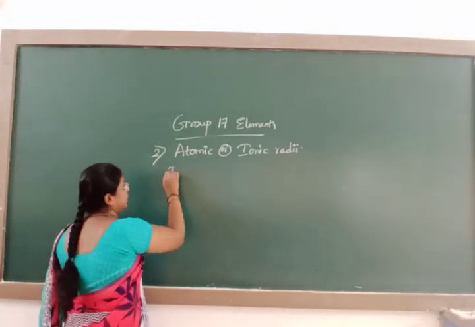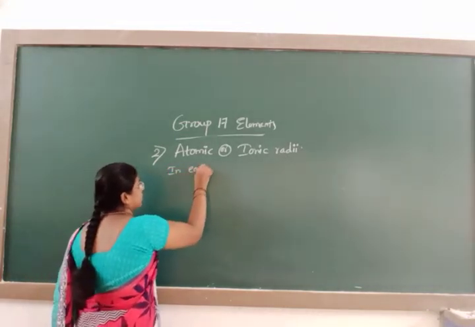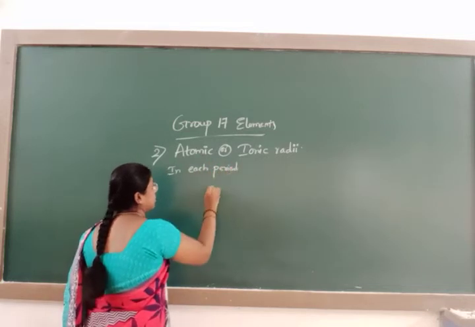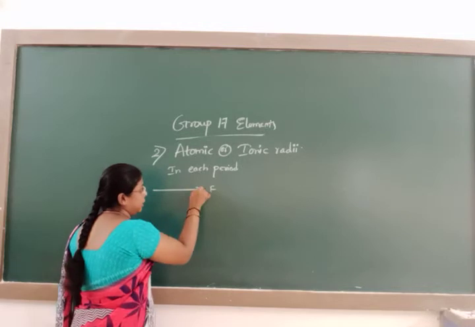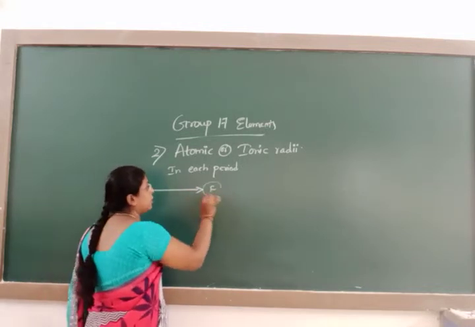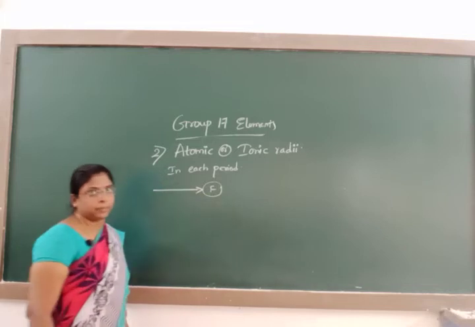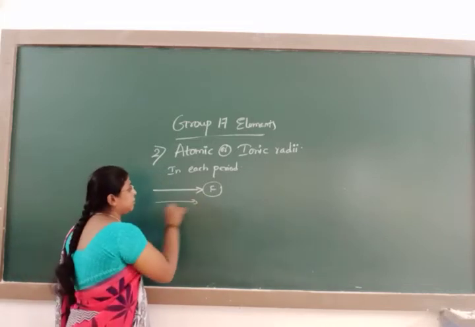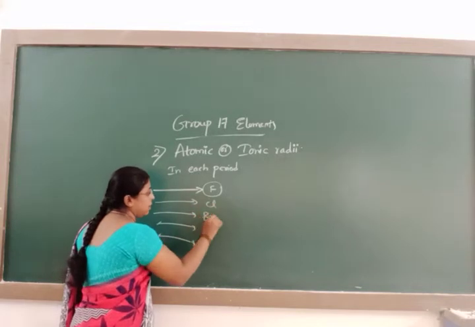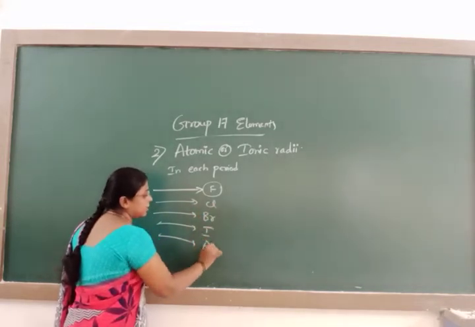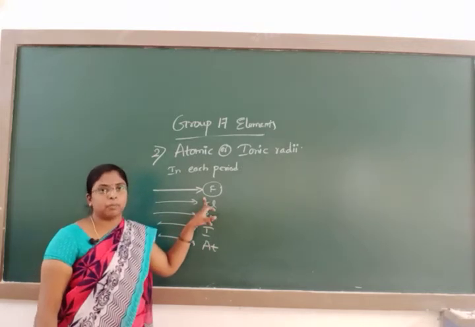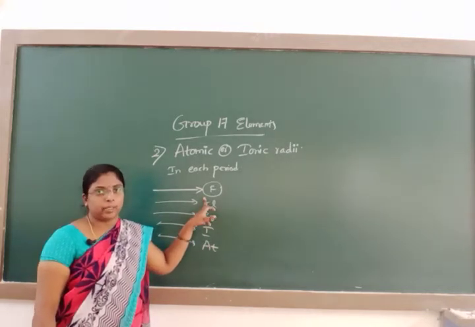In each period, the first element is fluorine, and these elements have the smallest atomic size. In each period, fluorine, chlorine, bromine, iodine and astatine exhibit very small atomic radii.